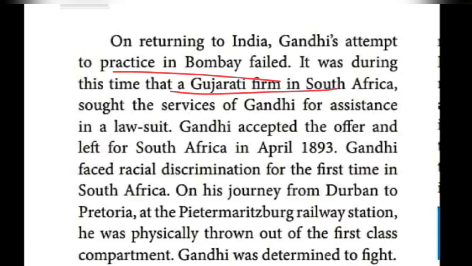Gandhiji accepted the offer and left for South Africa in 1893, April month.